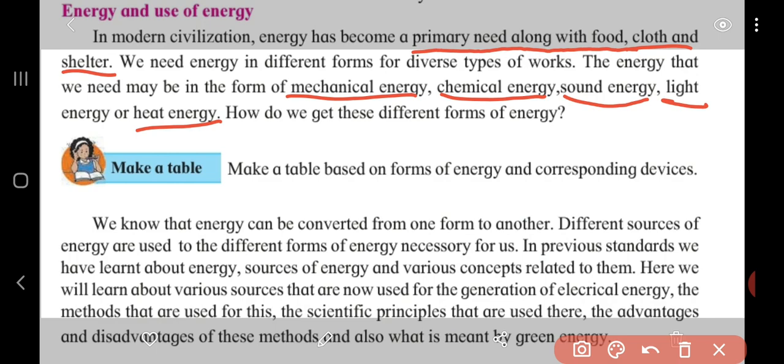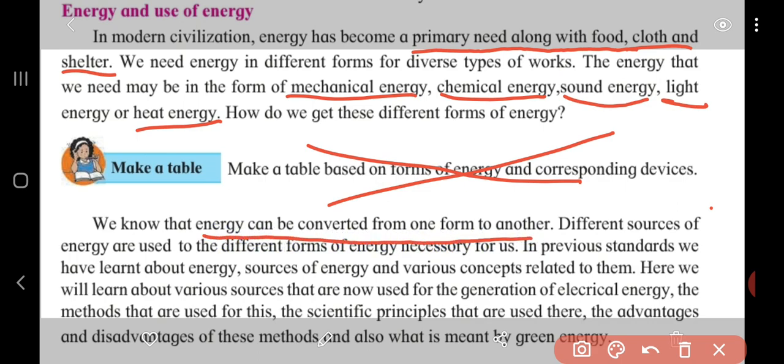The importance of energy in our day-to-day life is enormous. We cannot deny that we need some form of energy. So how do we get all these different forms of energy? We know that energy can be converted from one form to another. Different sources of energy are used to get the different forms of energy necessary for us.